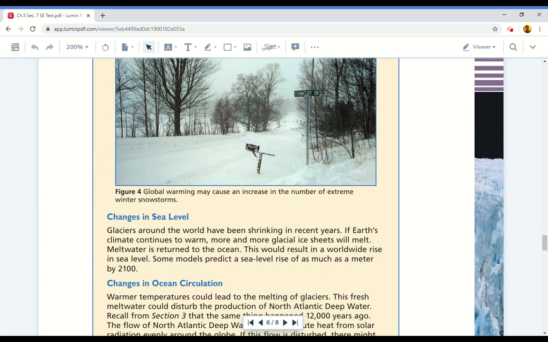Changes in sea level. Glaciers around the world have been shrinking in recent years. If Earth's climate continues to warm, more and more glacial ice sheets will melt. Meltwater is returned to the ocean. This would result in a worldwide rise in sea levels. Some models predict a sea level rise of as much as a meter by 2100.